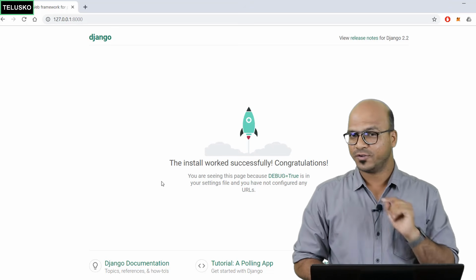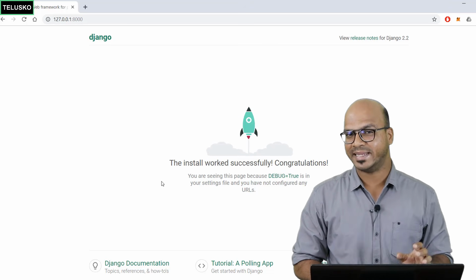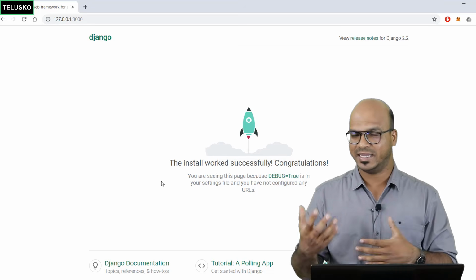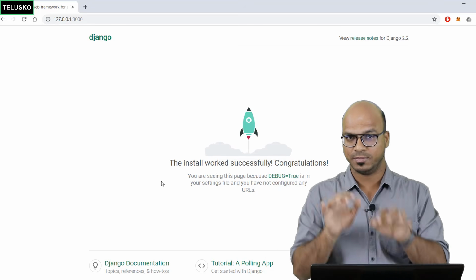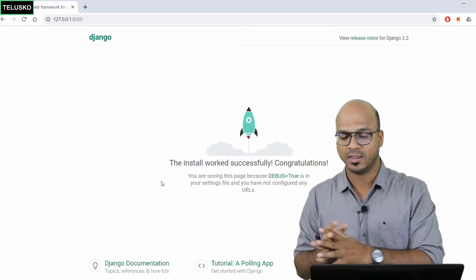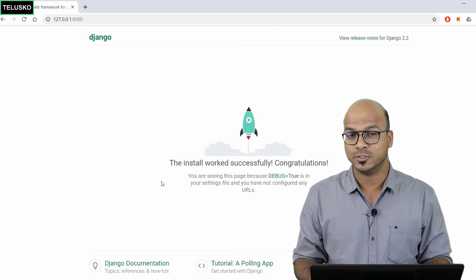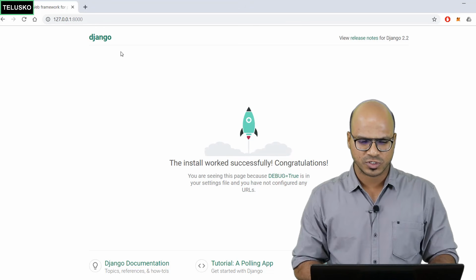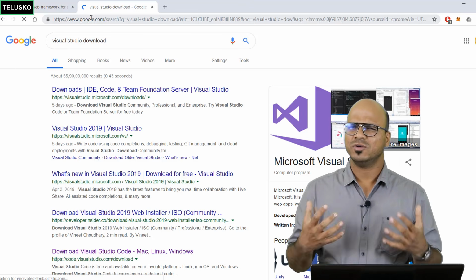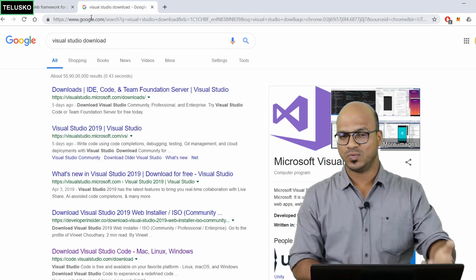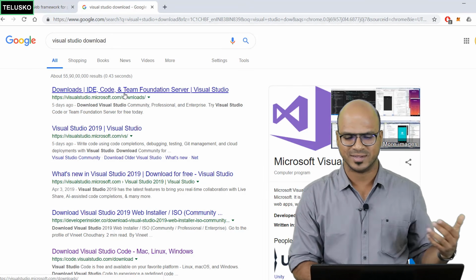So for that, you have to use some sort of IDE. Basically, when you say IDE, we can also use a notepad to type the code. That's completely fine. You can use Sublime because a lot of people use that. Here, we are going to use Visual Studio. You can download Visual Studio by going to Google. When you search for Visual Studio download, this is what you will get. Just go to their website and you can download.